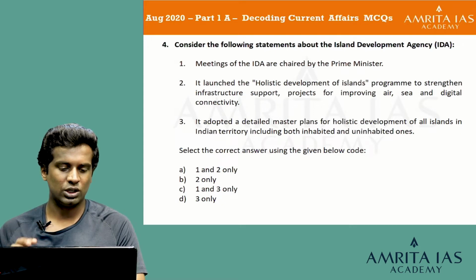So let's remove the third statement. You are left with just two options, option A and B, that is 1 and 2 only and 2 only. Automatically the second statement becomes right. Let's look at the first statement.